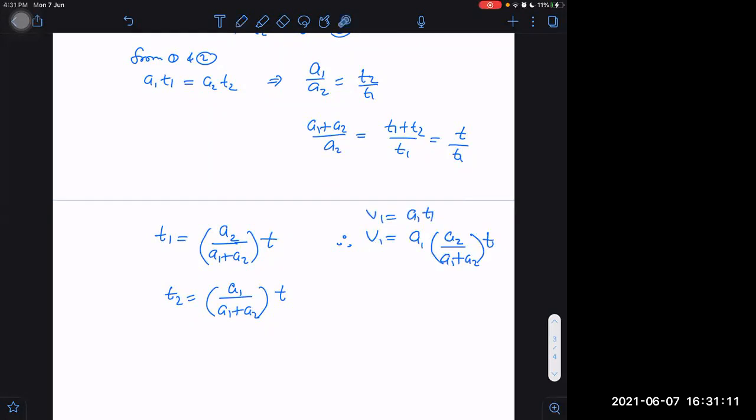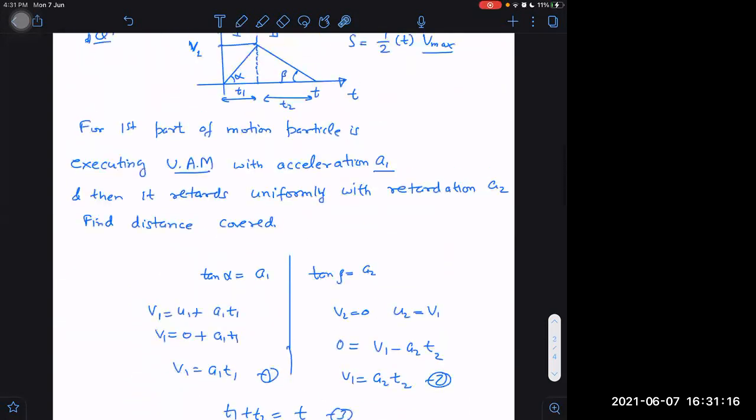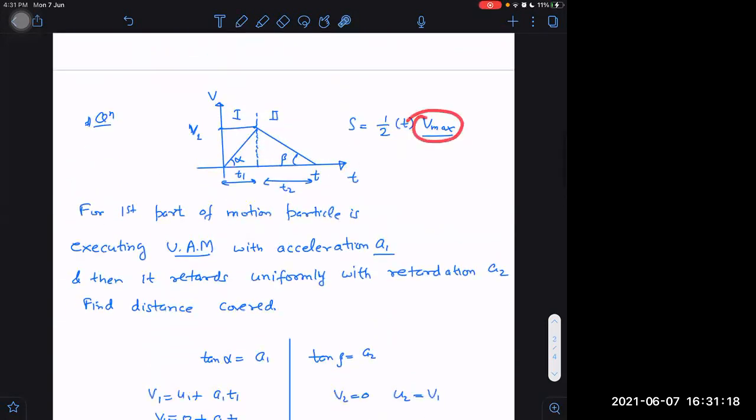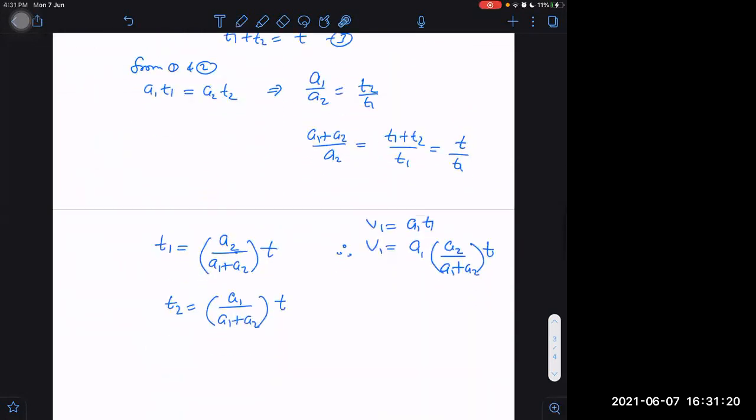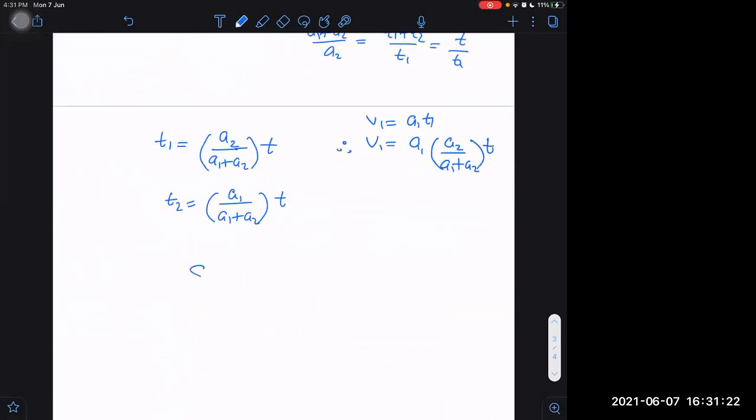So we could get V1 from here, and if we know V1, that is nothing but Vmax also. So we can get displacement. What is the displacement? Displacement is equal to half of V1 into T, which is equal to half of A1 A2 upon A1 plus A2 into T. That is displacement.